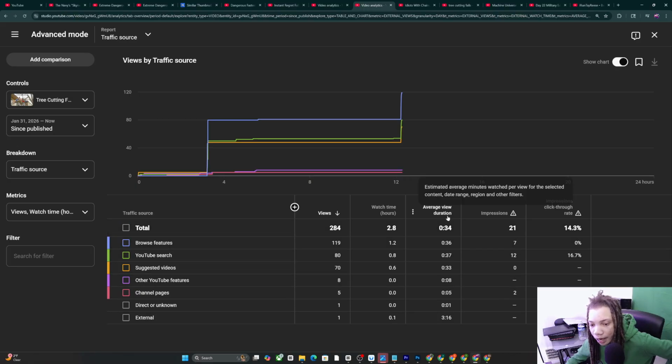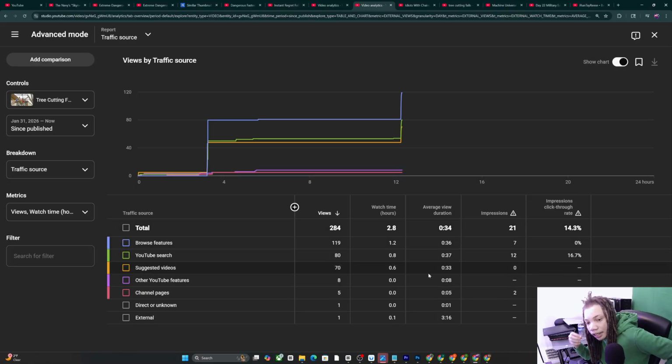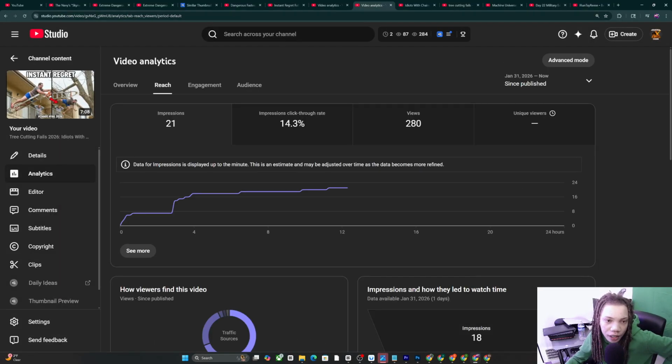I want this to be a bit higher, because sometimes the panel itself gives it a bad average view duration. That's my main focus. If these owners in the future come up with an upgrade where they could better this, bro, we could get some more watch time and blow up these channels the way they do. And then we can see if it's going to the right audience too. We can see if it's helping.